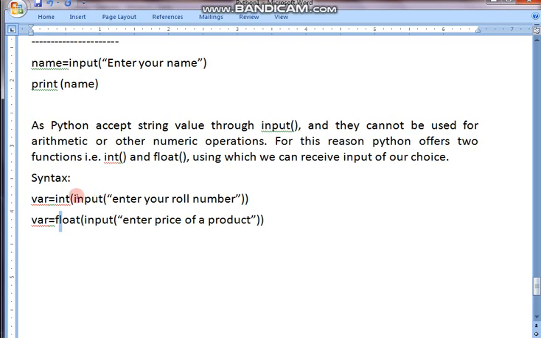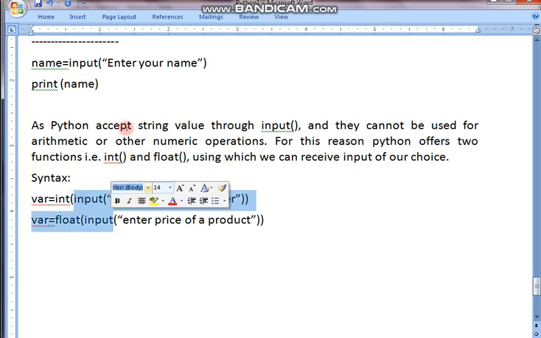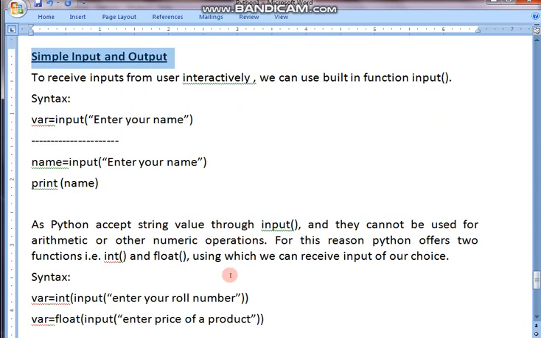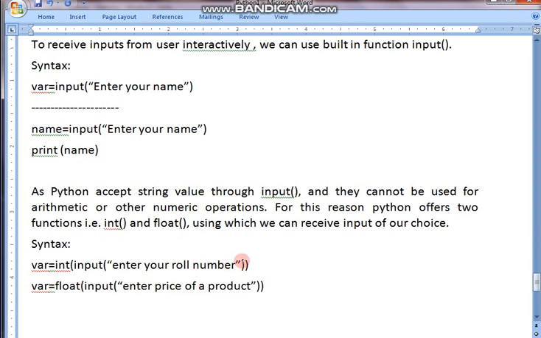So this is all about the input function we can use in Python. That is, simple input and output functions can be utilized in Python. This is how we can input the data in a dynamic way or in our own way.